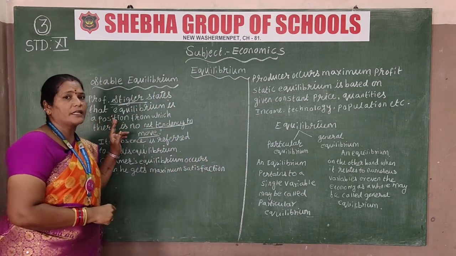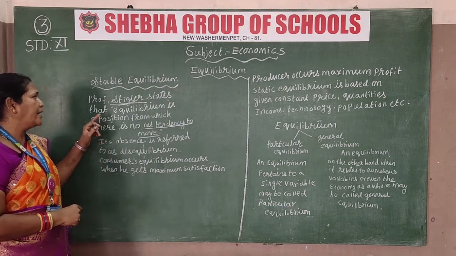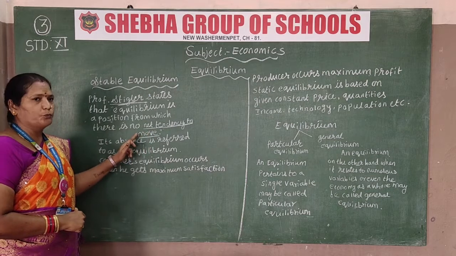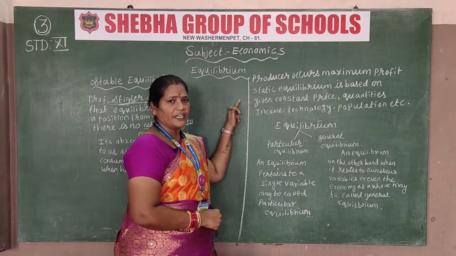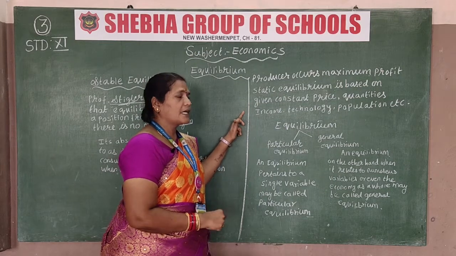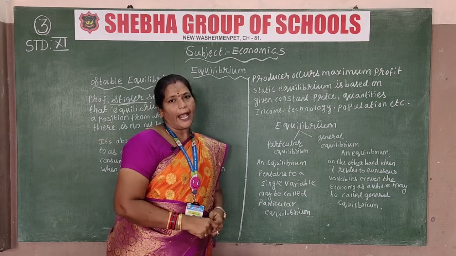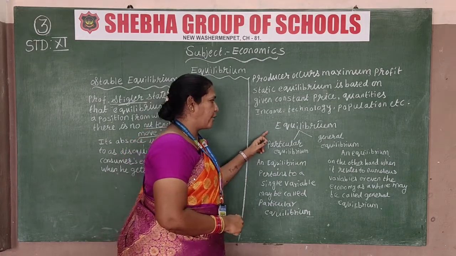Who has written about stable equilibrium, and what did he say? He said that there is no net tendency to move. Then static equilibrium is explained with constant price, quantities, income, technology and population, etc.